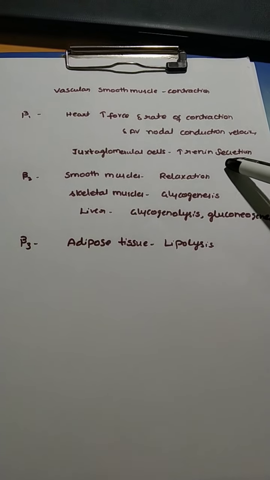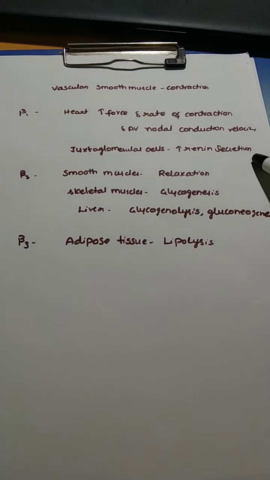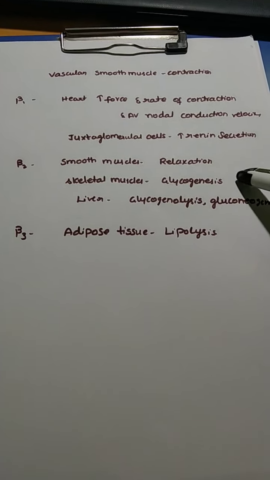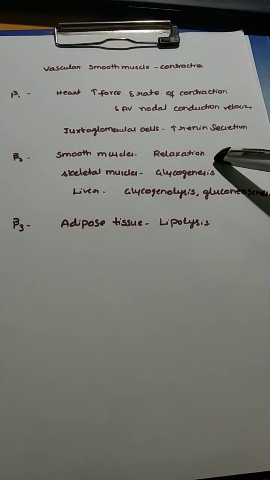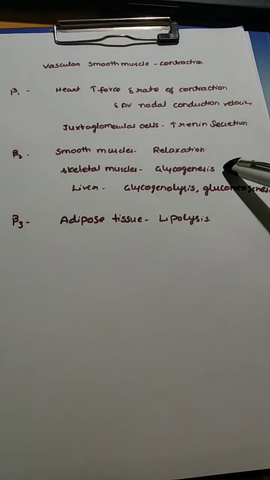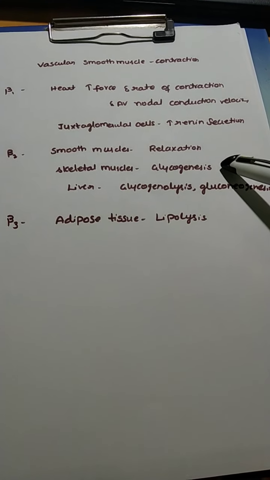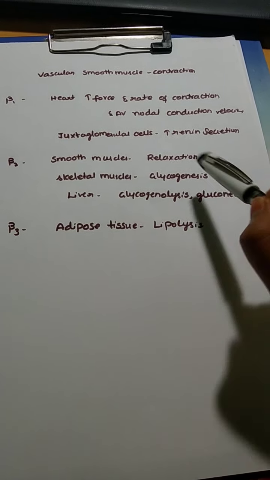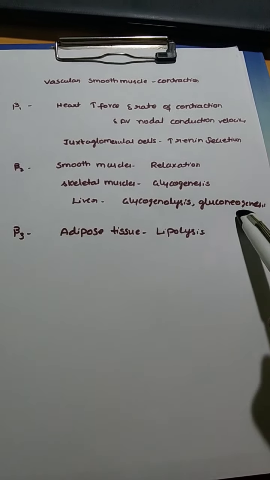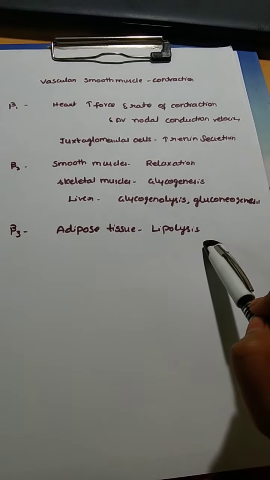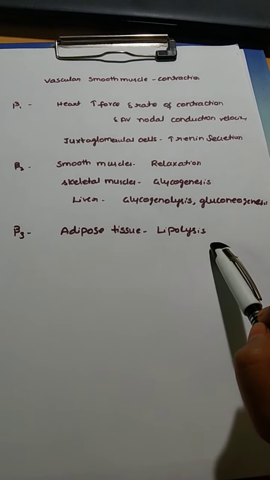In the juxtaglomerular cells, beta 1 increases renin secretion, and beta 2 receptor actions include relaxation of smooth muscles and glycogenesis in the case of skeletal muscles. Here the glucose will be converted to glycogen and stored in the skeletal muscle, whereas in the liver it causes glycogenolysis and gluconeogenesis, same as alpha 1, and in the adipose tissue it causes lipolysis, that is the breakdown of lipids.